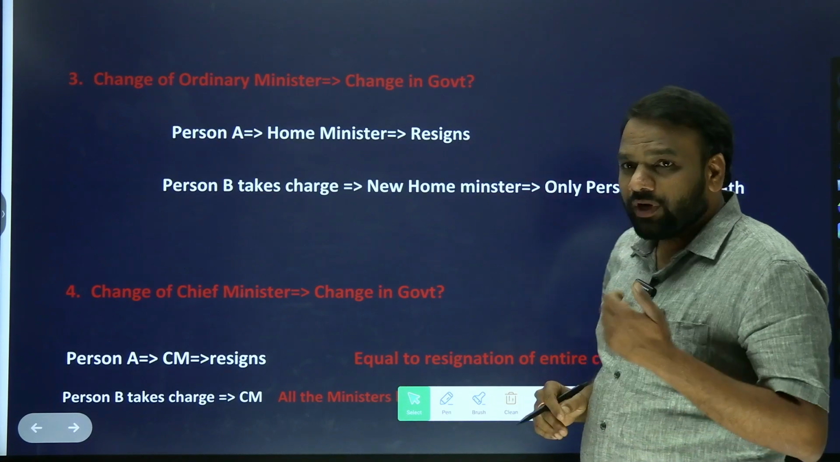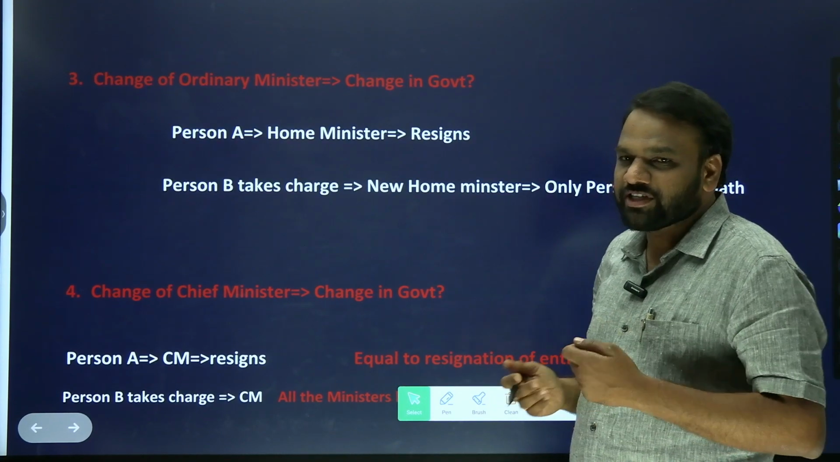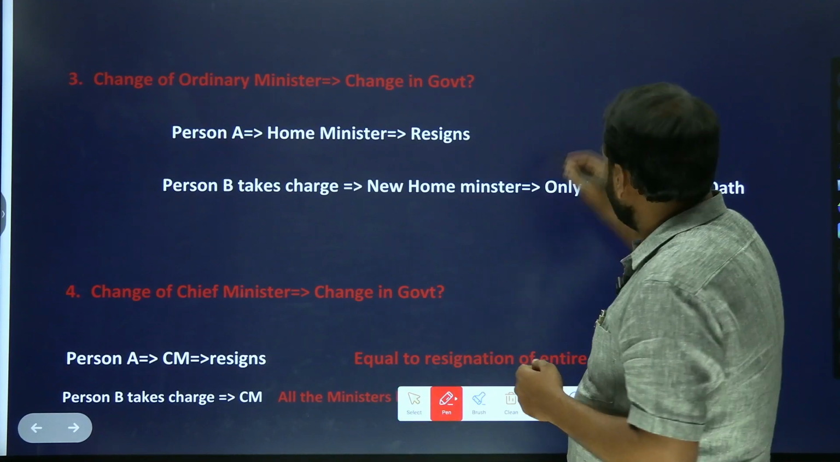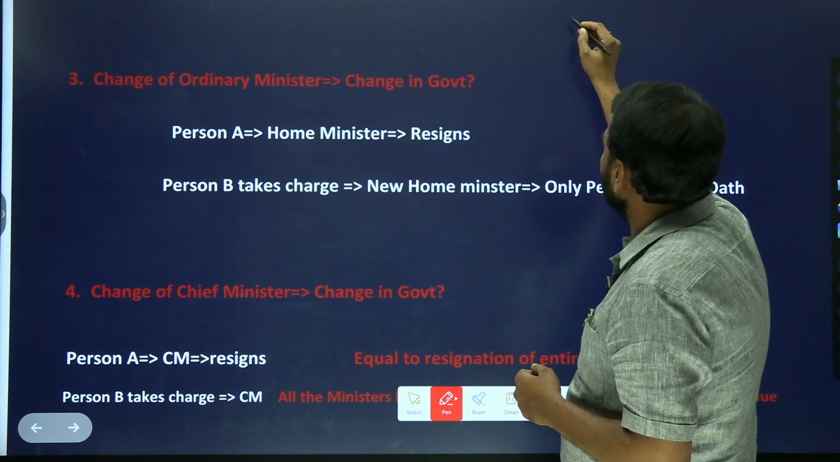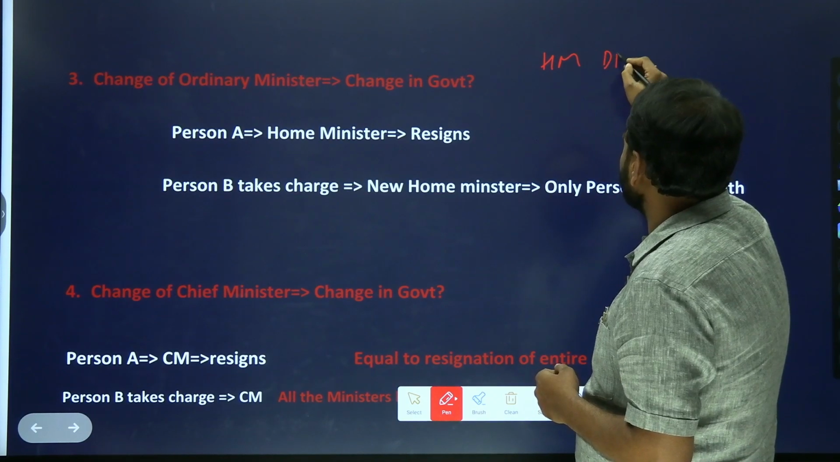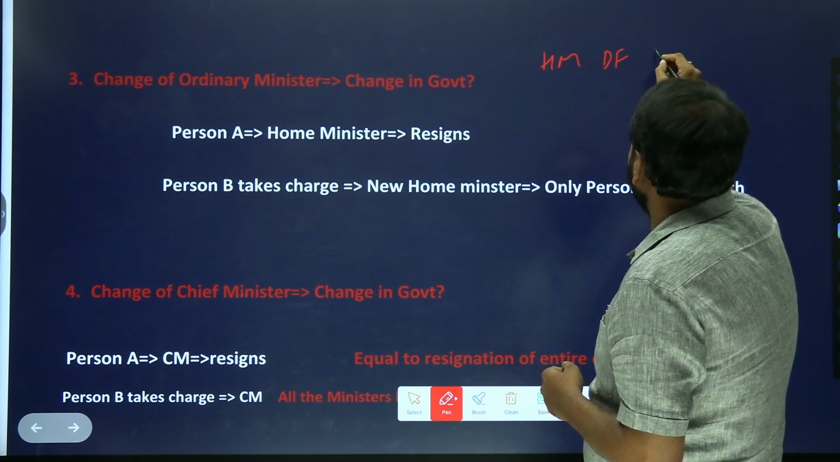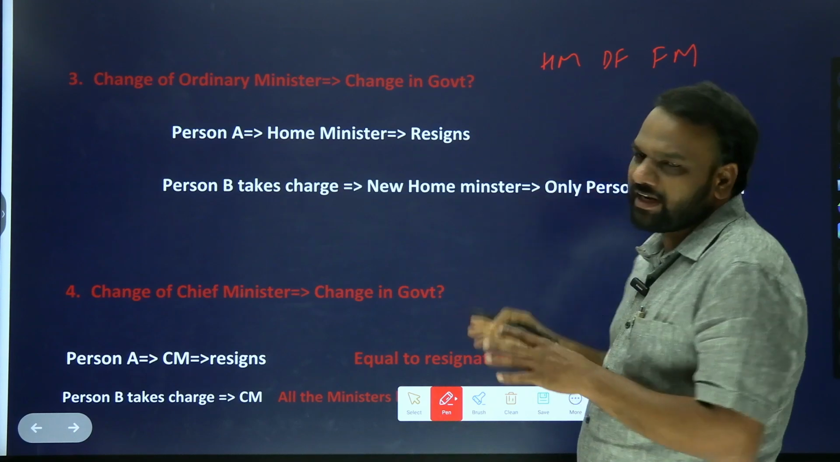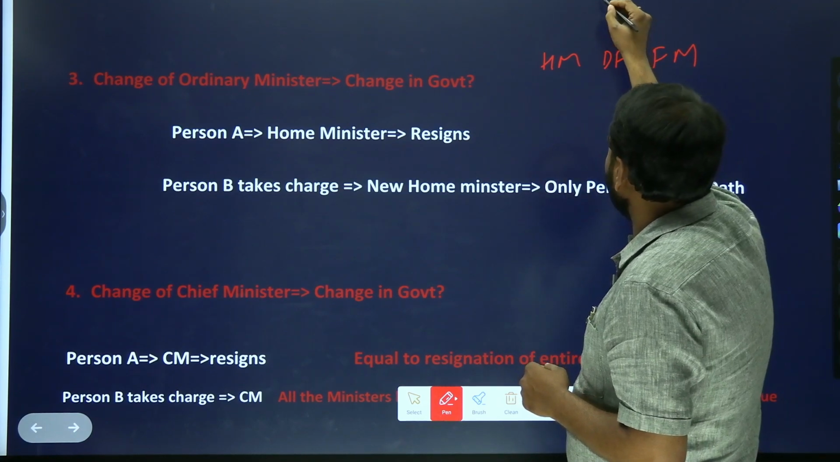Next, what is change of government? Now let us assume we have Council of Ministers. We'll be having Home Minister, we'll be having Defense Minister, and we'll be having Finance Minister. There are many ministers at the central level. So all of them, the head is Prime Minister.